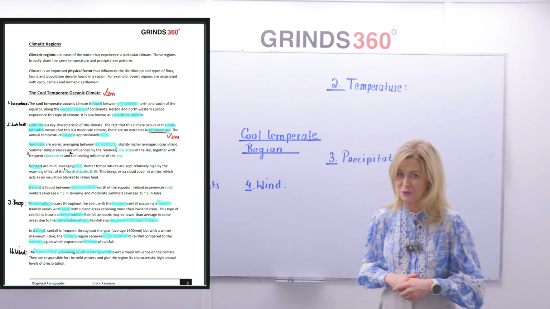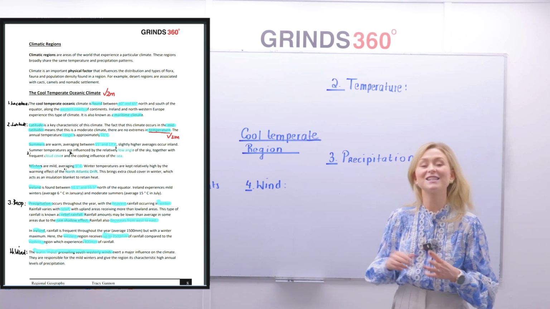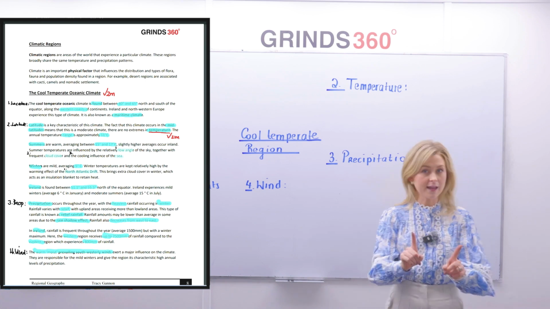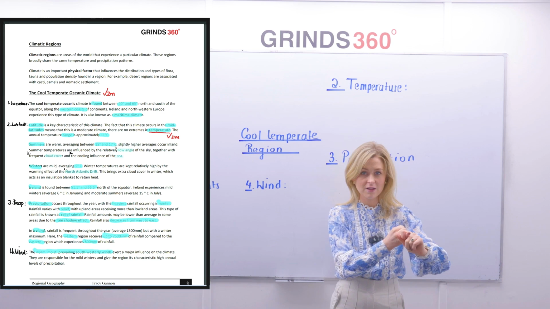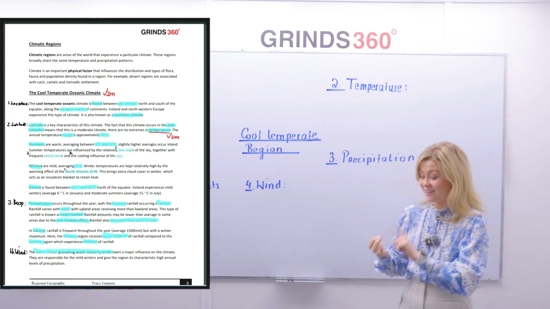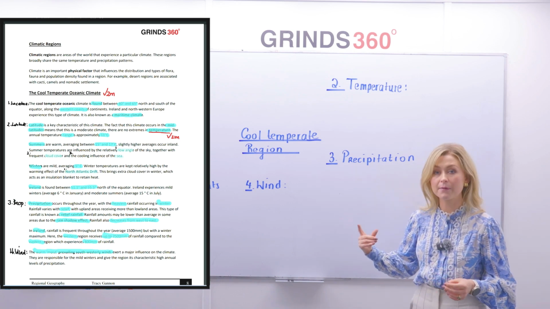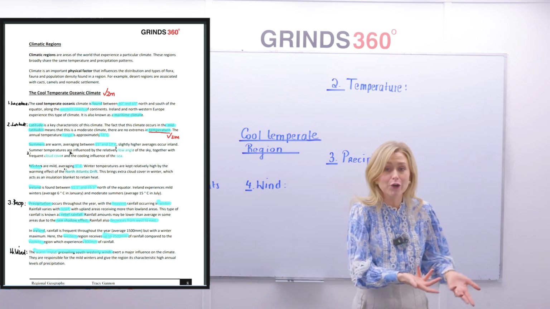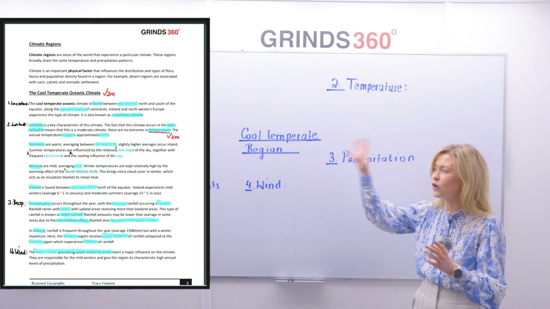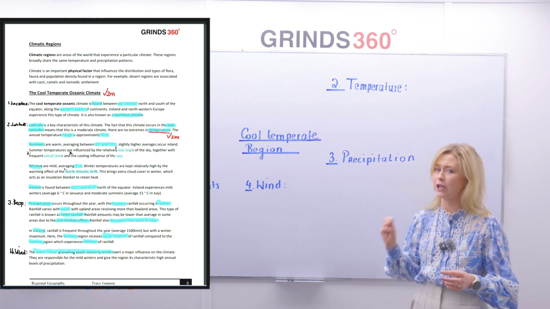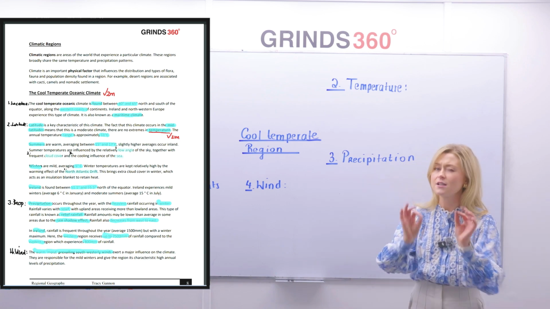Instead, I want you to jump down to cool temperate oceanic. Where you see the words cool temperate oceanic, please give it a tick and 2 marks. That is my climatic region named. Now make a little note beside this as well: Ireland, GDA, Western region, but also the Paris Basin. Your 2 Irish regions and the Paris Basin all experience this climate type. So later on, when we're looking at our Irish regions and our European regions, although the average temperatures and precipitations might be slightly different, you're going to find that they fit into these categories very, very closely. Same prevailing winds, same reasons for winter and summer temperatures. So keep this in mind.